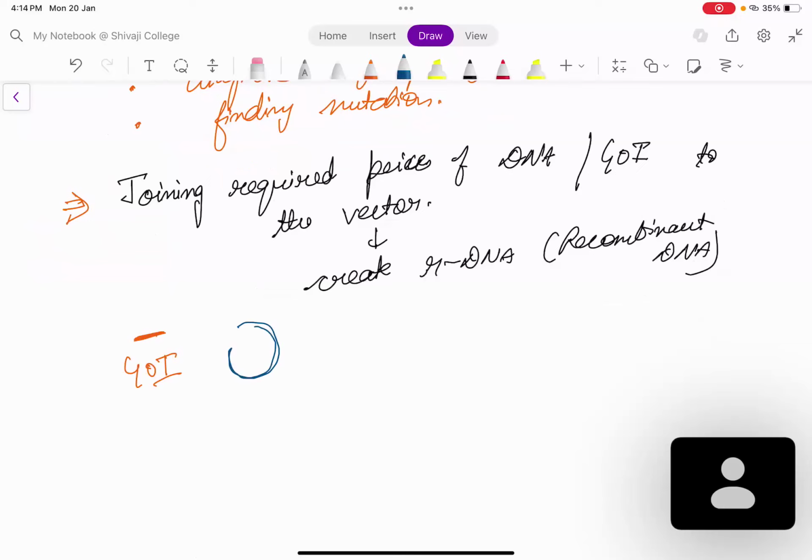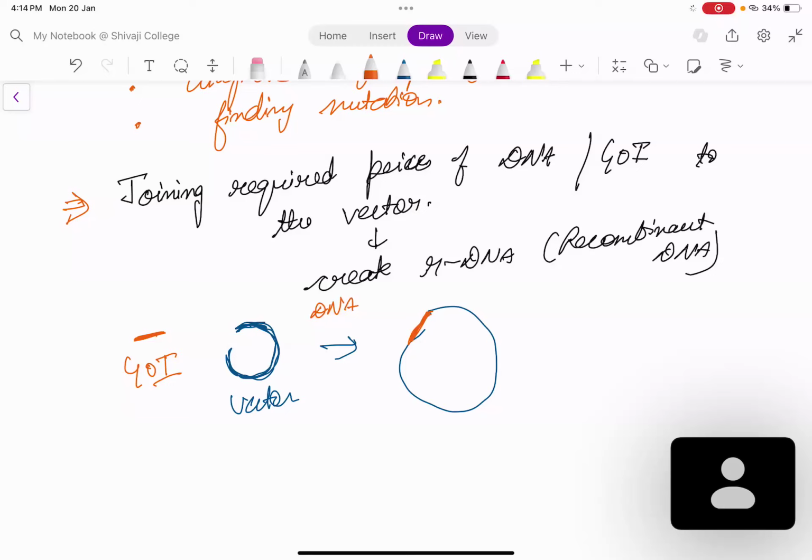This is done using an enzyme which is called DNA ligase. This step is done by using an enzyme which is called DNA ligase. This was the next step. So it's just the joining of your gene of interest to the vector. Now this will be known as recombinant DNA. What has been made now? Recombinant DNA. Now you will transfer this recombinant DNA into the host.